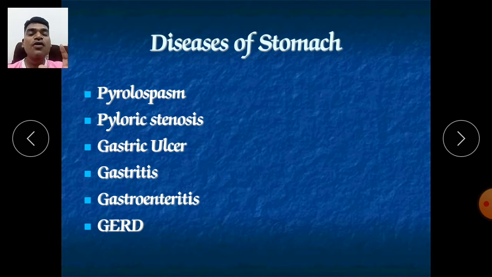Due to which our stomach is always full of food, always food material is filled in our stomach, and due to which vomiting continues, emesis will occur in infants, and that is a problem, and due to which we have to give a drug for releasing that pyloric sphincter, to release the spasm. It should be relaxed. After that, continued relaxation and contraction should be there. So it is called pylorospasm.